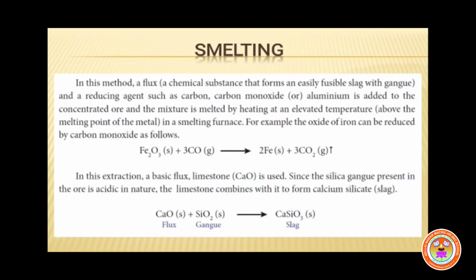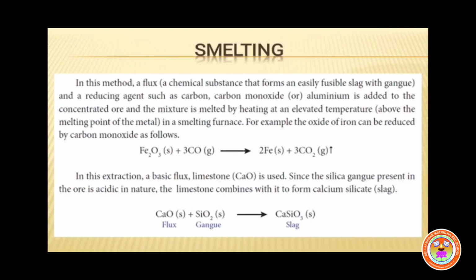So in this extraction, the basic flux CaO reacts with the acidic gangue SiO2 and removes the gangue as calcium silicate slag. Okay children, the SiO2 is removed as a calcium silicate slag. So the equation for the formation of slag is CaO plus SiO2 gives CaSiO3.